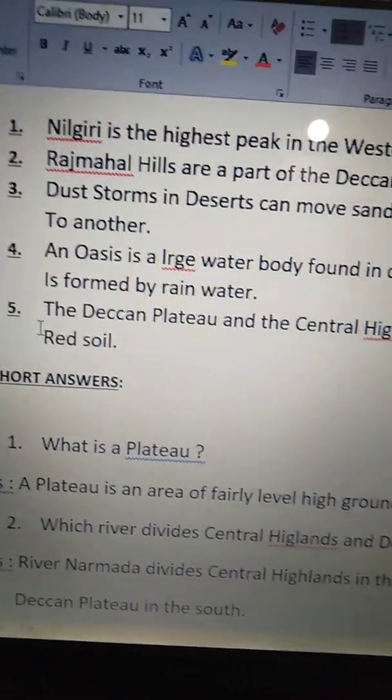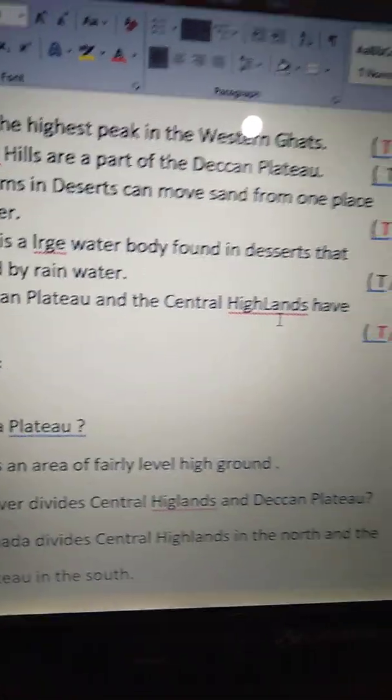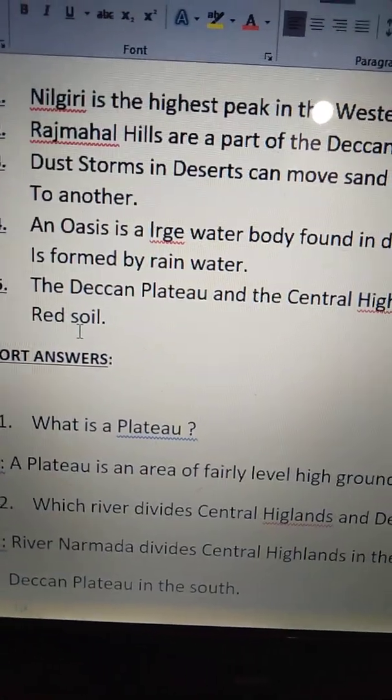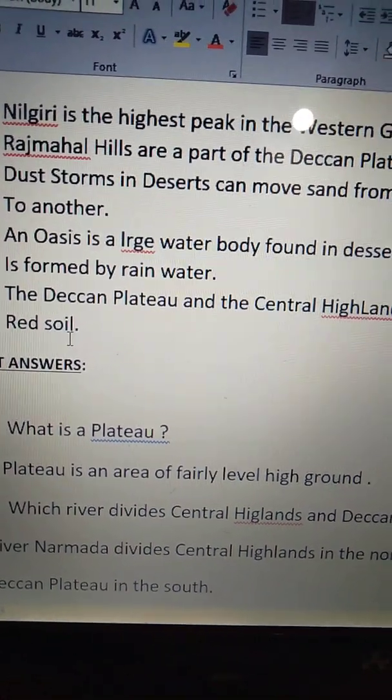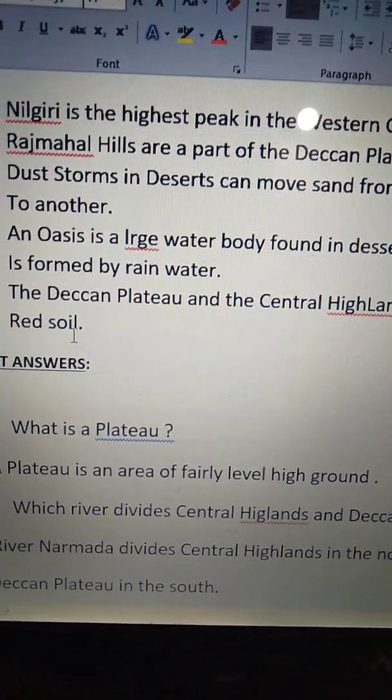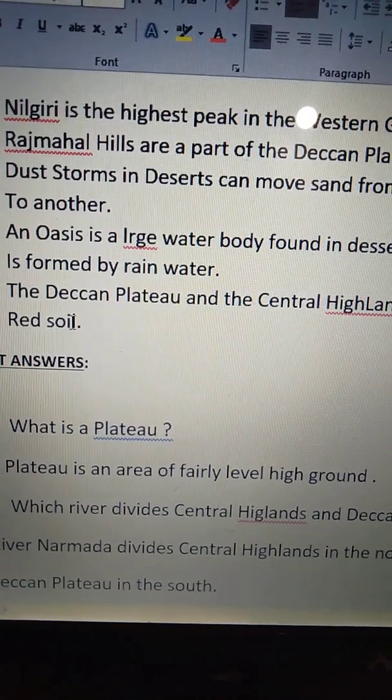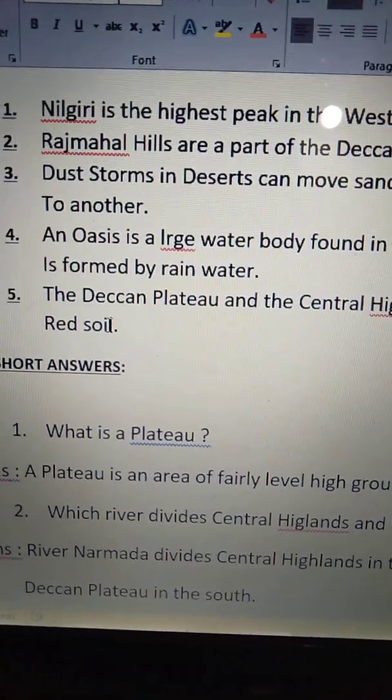See the fifth one. The Deccan Plateau and the Central Highlands have red soil. So, do the Deccan Plateau and the Central Highlands have red soil? Is this statement true? Yes, this statement is true.